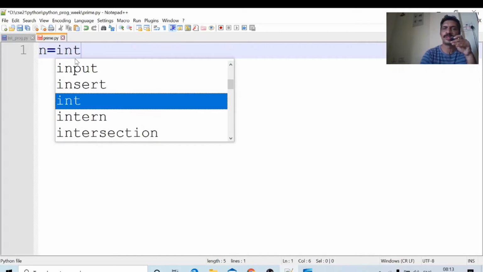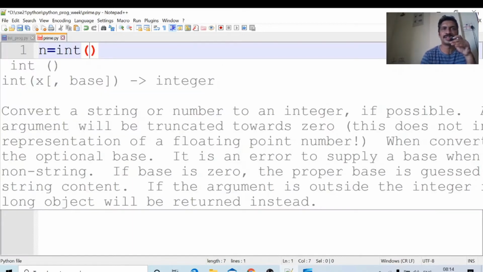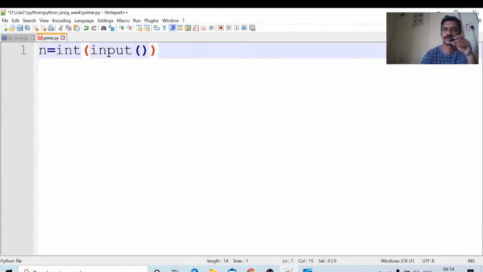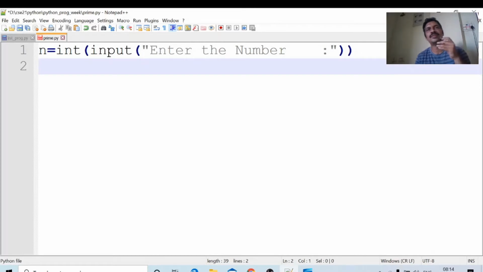Okay, how to input the number? Type conversion function int. Next, input, enter the number. Okay, the number is entered. We will check whether that number is prime or not.